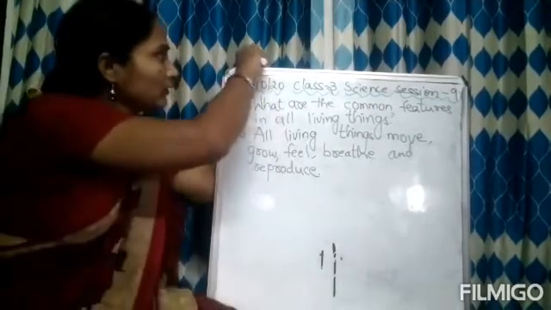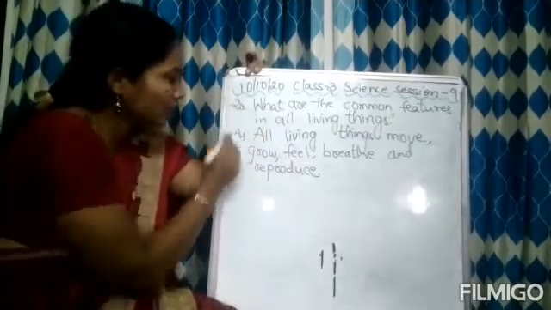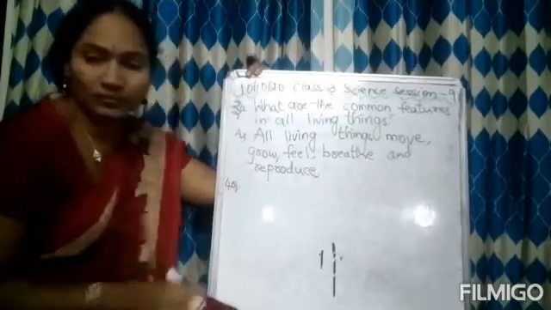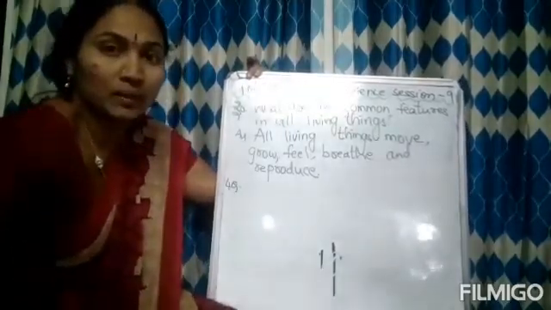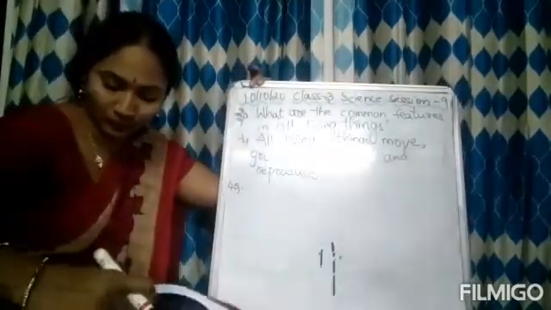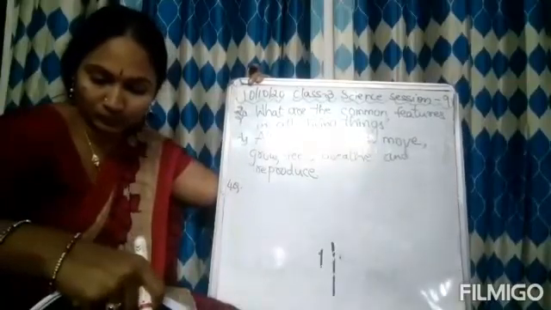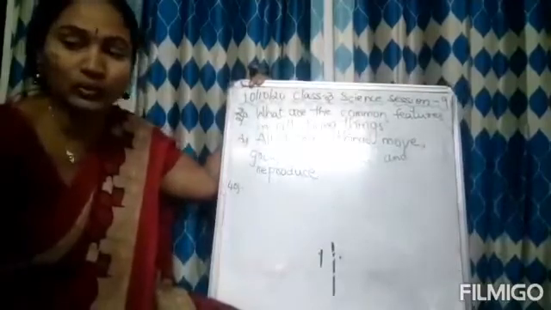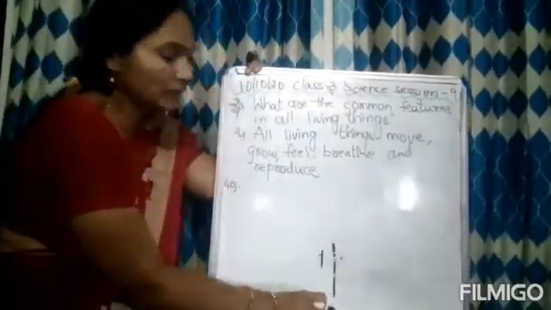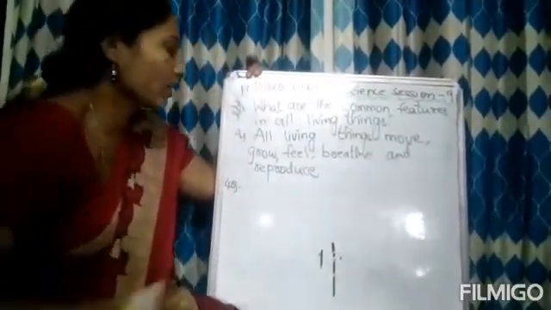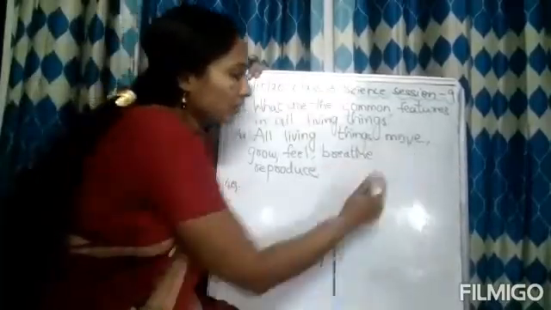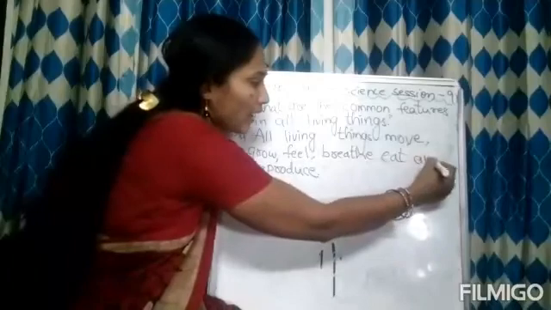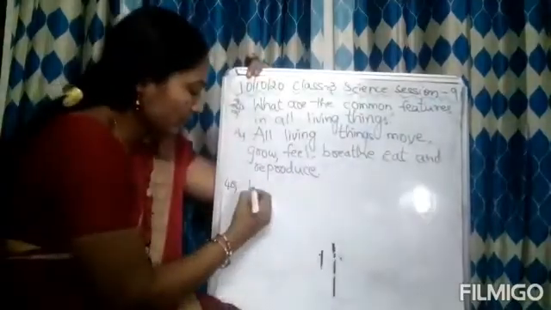Now we'll write the third question. So this is the third question. Now fourth question. What is the fourth question, ma'am? Why do plants make their own food? Here you can add eat also. I forgot to write eat. Here you add eat and reproduce. Okay. Next question.